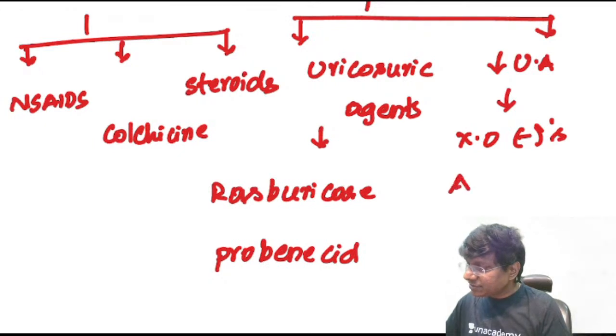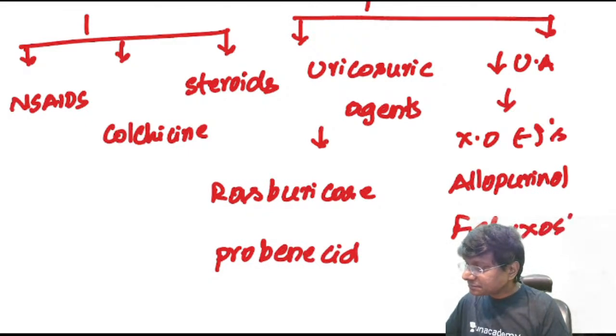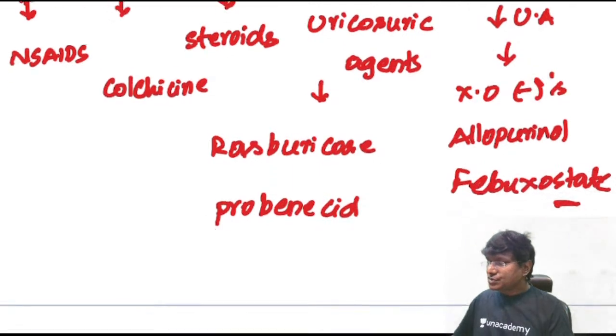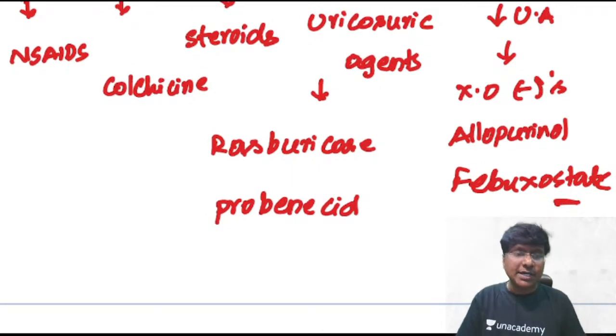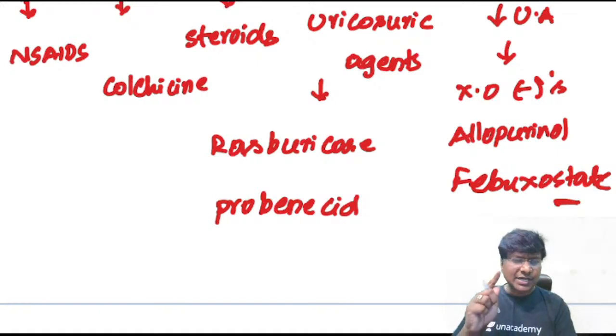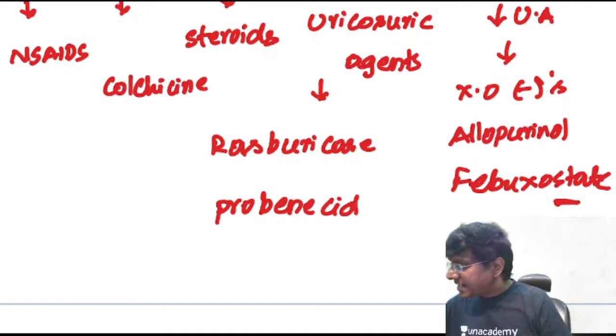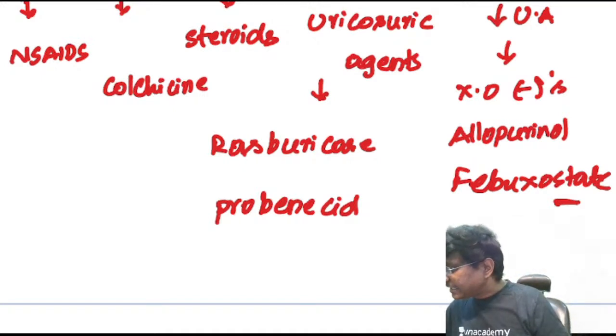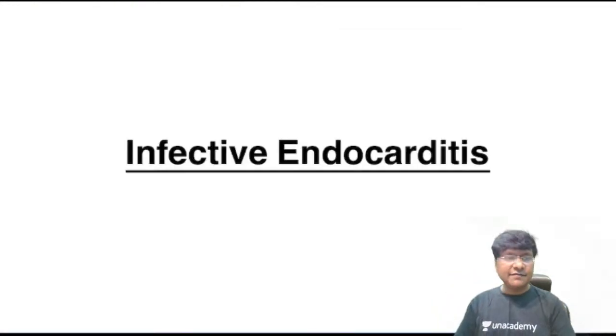And what are these xanthine oxidase inhibitors? That is allopurinol, and one more drug will be febuxostat. So that is about gout or gouty arthritis. Now yesterday in cardiology we missed one important topic that has to be revised, that is infective endocarditis. I'll quickly recap infective endocarditis in just 5 minutes, and with that the entire cardiology topics will be done.